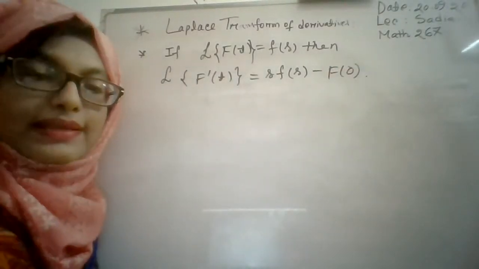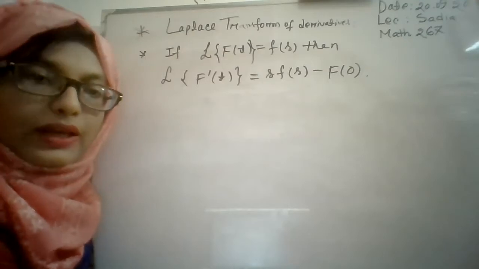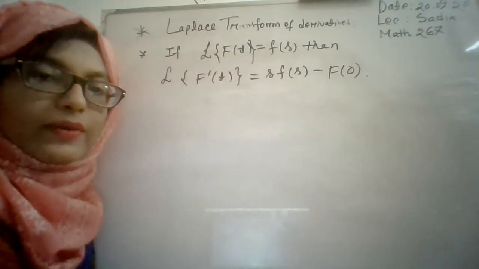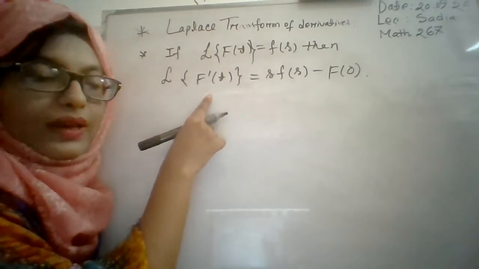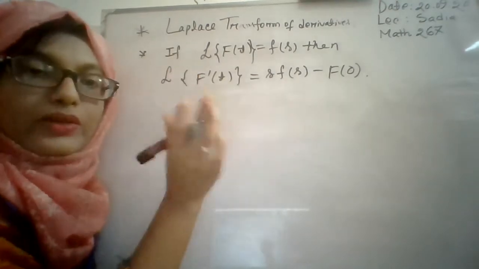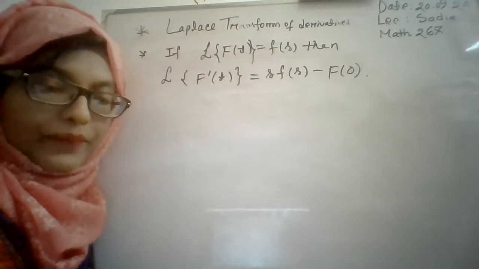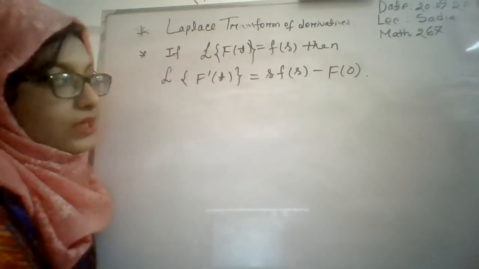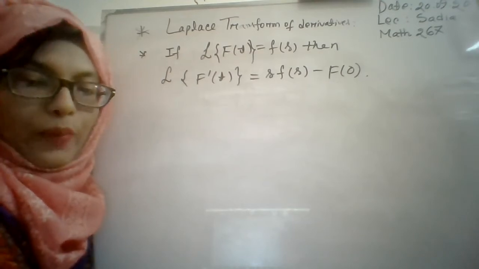Here this is the Laplace transformation of derivatives. That means the property of derivatives for Laplace transformation of the first order derivative, that means f prime t. And today we will show the application of it and also learn the proof of this. So at first we will see the application of this, and after that we will prove this property.